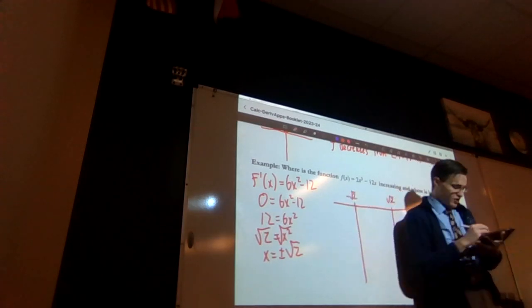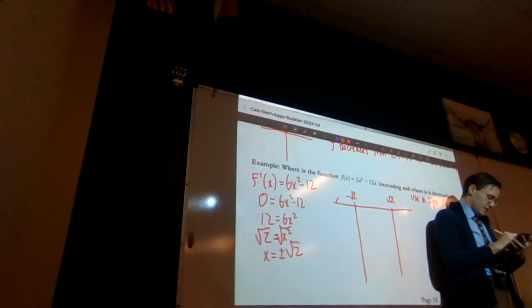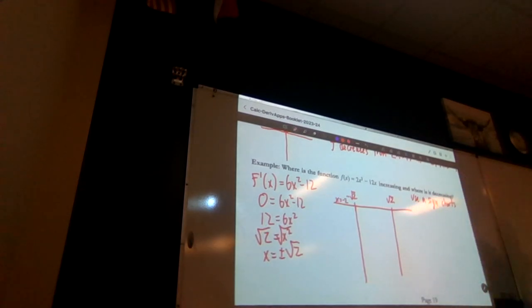Negative 2. So we can just do x equals -2. What easy number is in between negative root 2 and root 2? 0. And what number is after root 2 that we can check? Oh, I kind of remember this. So what we did is we just chose numbers in between my zeros and after my zeros.